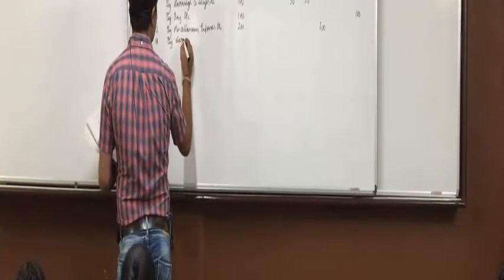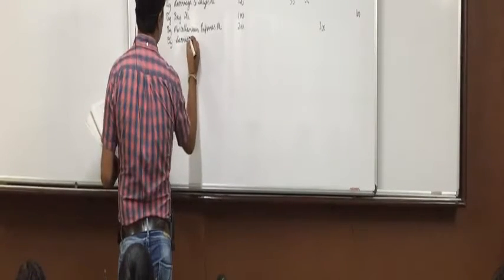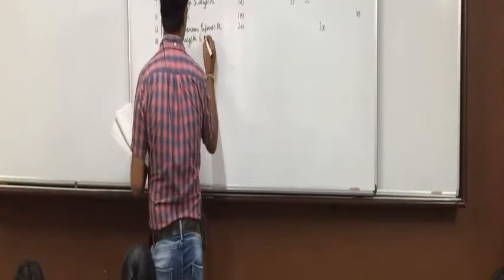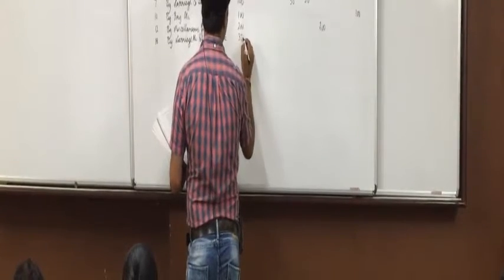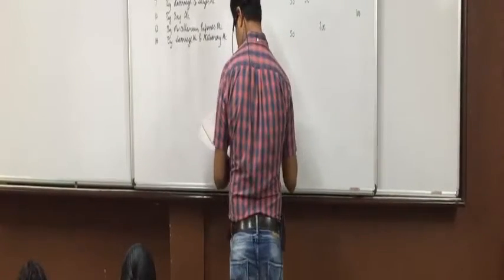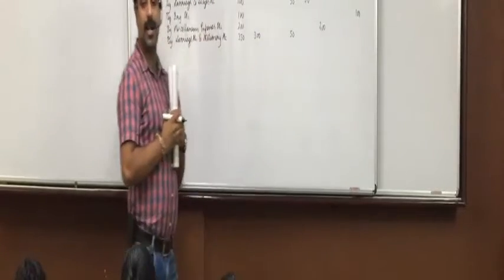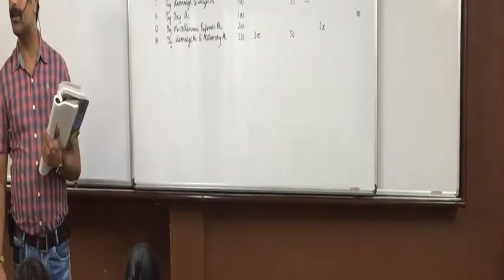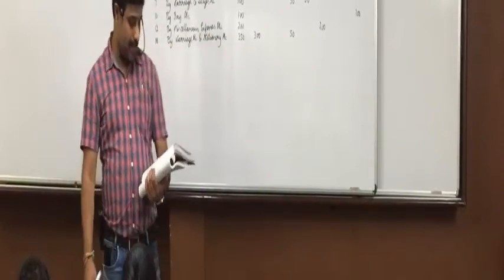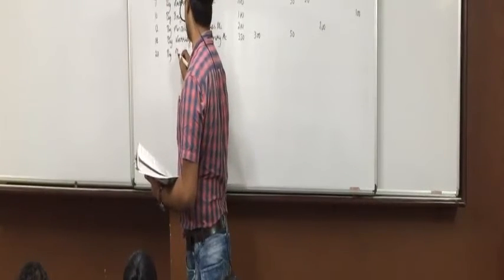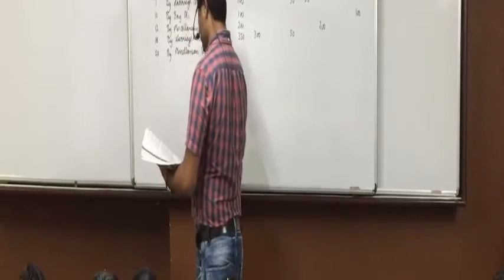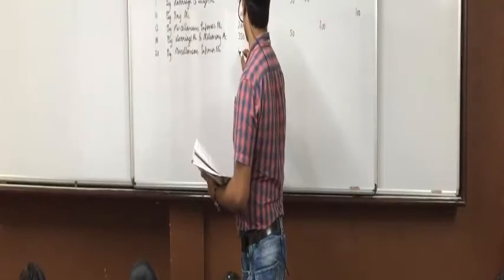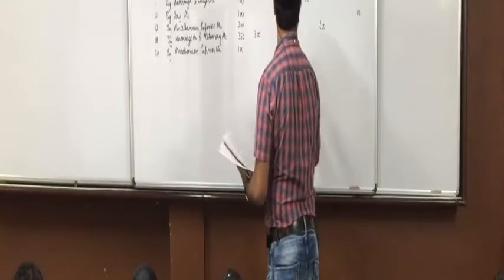Next, by carriage account and stationery account. Total 350, carriage 50 and stationery. Did all of you understand this? Any doubts? Next, by miscellaneous expenses account, total amount 100 and miscellaneous also 100.